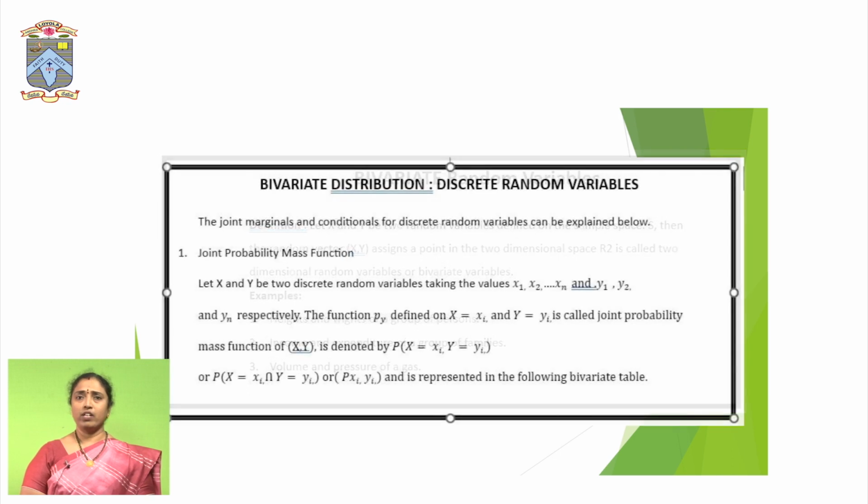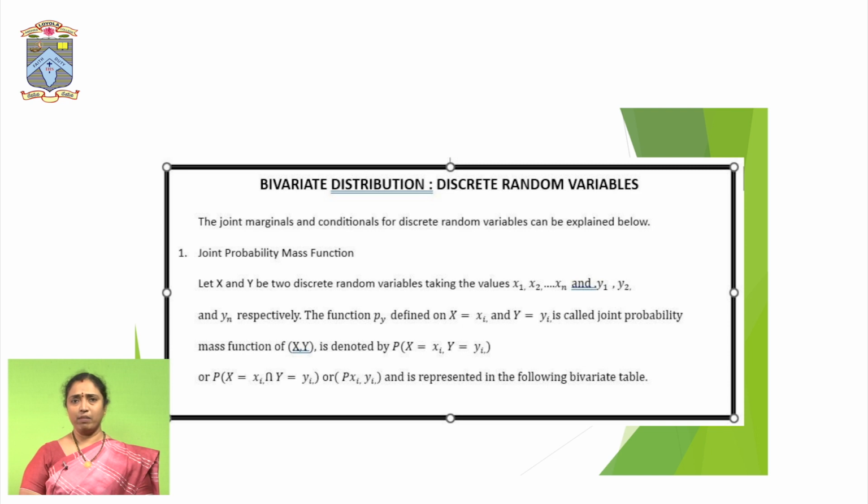Next, coming to univariate analysis, if x is a discrete random variable, its function is called the probability mass function, and it is denoted by p of x.